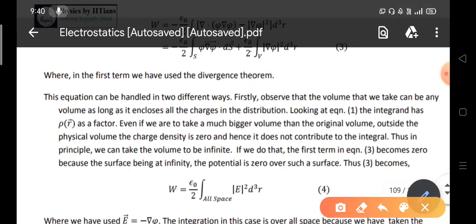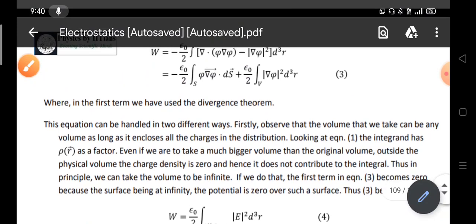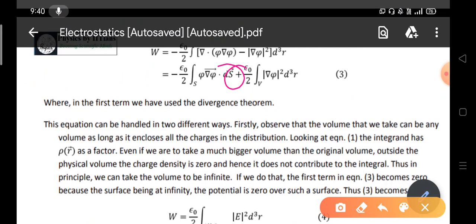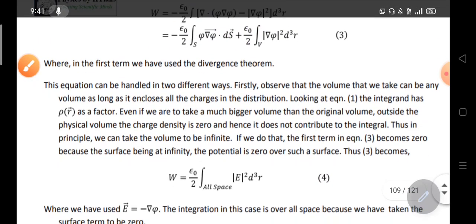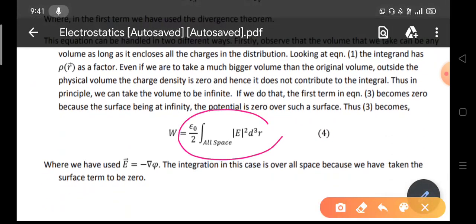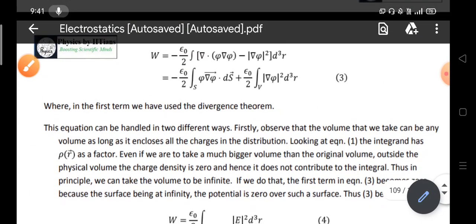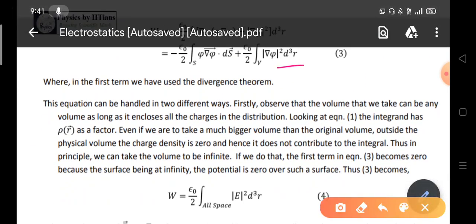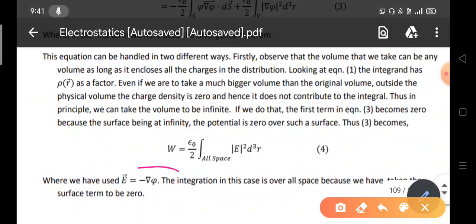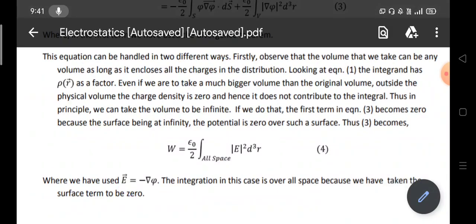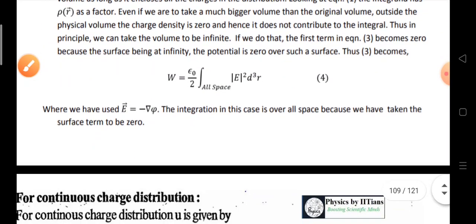Why is this term 0? Because whenever you are considering very large distances, the surface will be very large, and at infinite distances the potential will be 0. So we can make this term 0. The remaining term is only the second term, epsilon naught by 2 integration of grad phi square dq bar, or since E equals minus grad phi, it can be written as mod of E square dq bar.